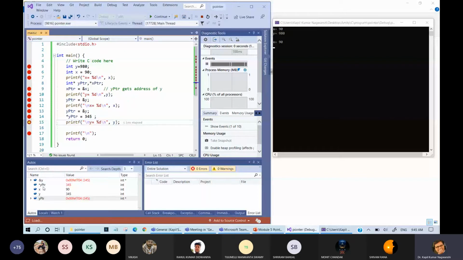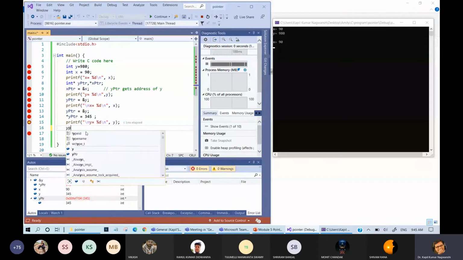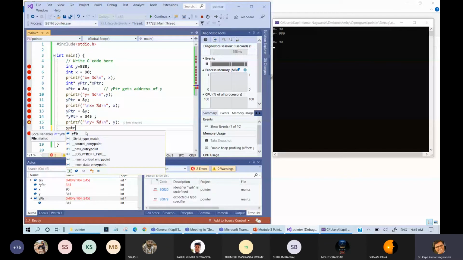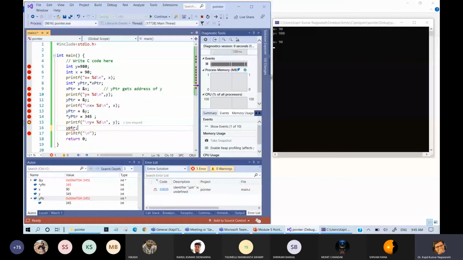So star Y pointer holds 345 and Y pointer holds the address. Whenever we are accessing the address of Y pointer, it will print this address. And whenever I am calling the value of Y, then it will give me the value as 345. So the value of star Y pointer and Y is the same value. And here, let me write Y PTR only, Y PTR. So what is the YPTR actually?